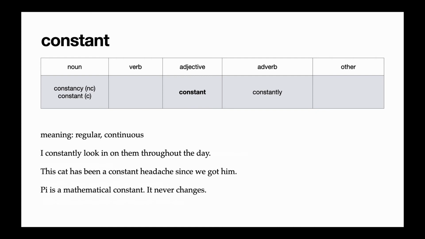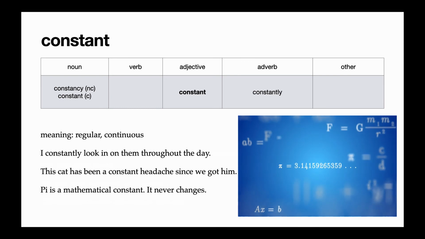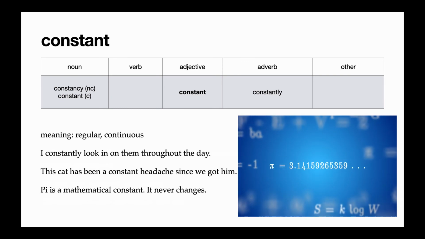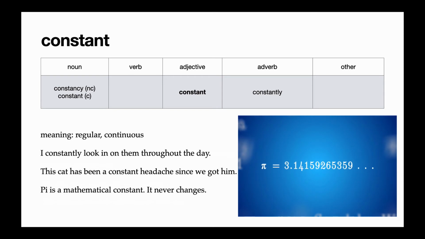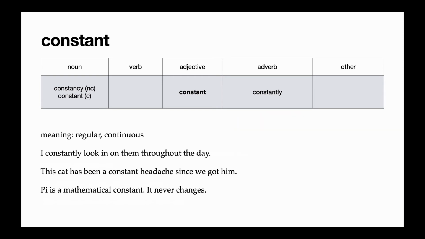In the second example, this cat has been a constant headache since we got him. And this is a very common expression. A constant headache means this is a persistent problem. This is something that happens all the time. Constant as a countable noun is something very specific. So for example, pi is a mathematical constant. It's the number that never changes. We use the term constant often in math and science, but also in our lives. Like we can say, my brother is a constant in my life. That means you can depend on him. He's always there for you.